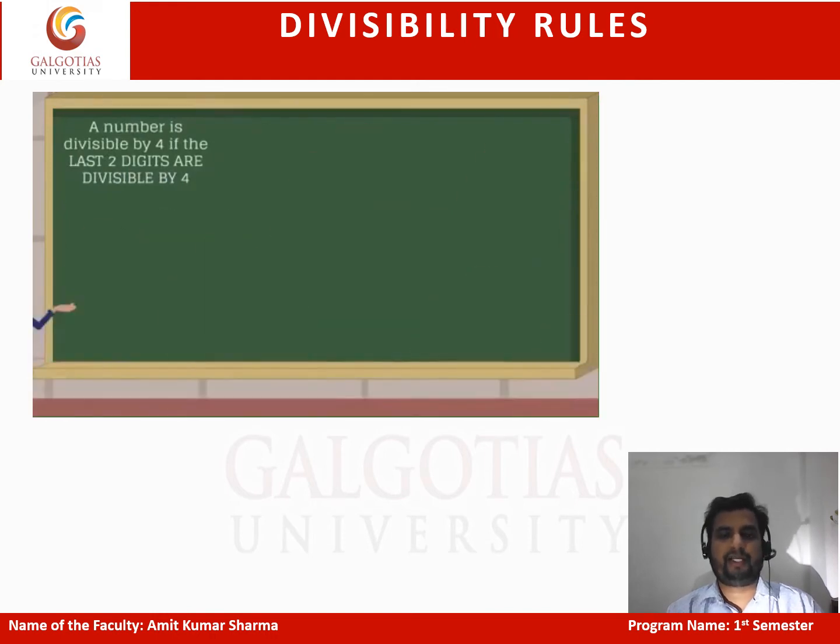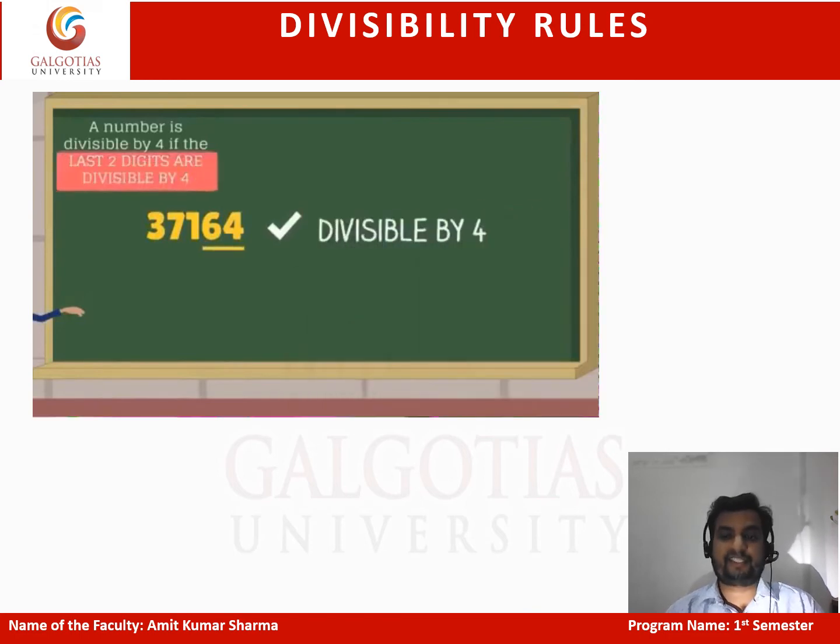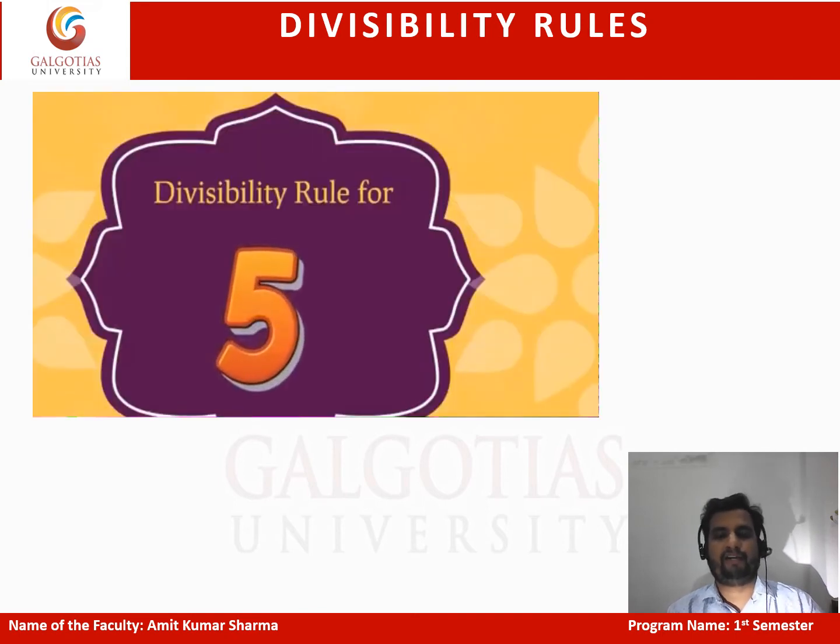But if the number is 37164, the last two digits are 64. 64 is divisible by 4, which means the number is divisible by 4.